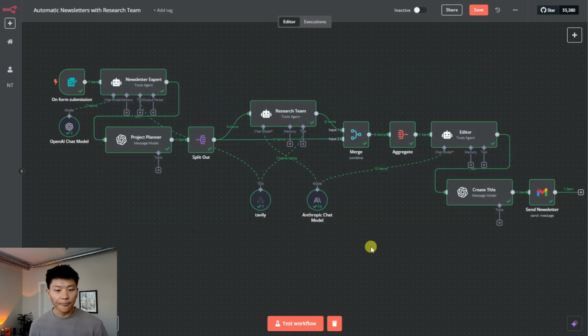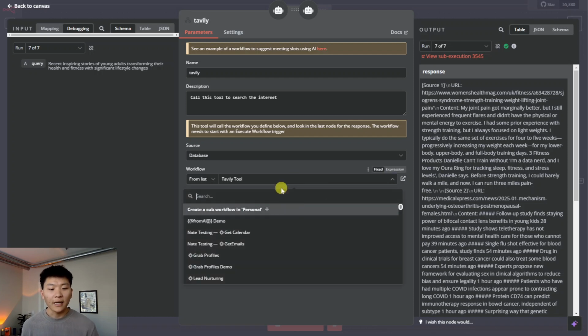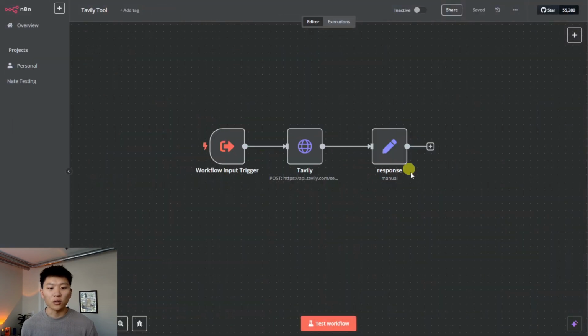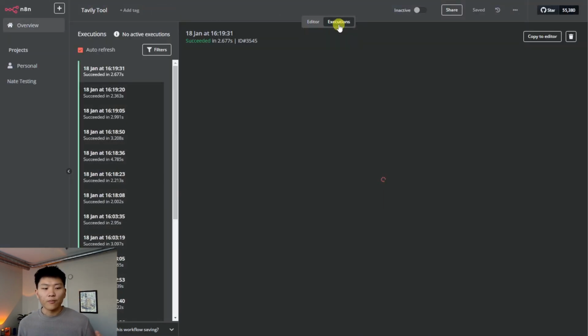Now, obviously, the part we need to actually do the research, we're doing that using a workflow that we built in n8n called Tavily. We're just saying call this tool to search the internet, and this is referencing a tool that we built called Tavily Tool, as you can see. So let's go over to Tavily Tool, click on executions, and let's just look at how they come through.